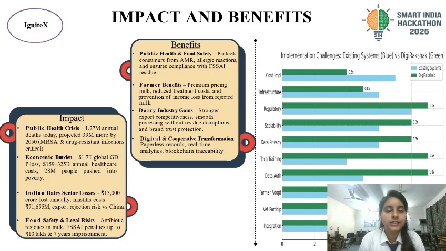So now proceeding further and coming to the second-last slide, which is the impacts and benefits. The benefits are huge. That is public health and food safety: preventing AMR spread and protecting consumers. Secondly, for the farmers, premium pricing, reduced feed cost and fewer losses from rejected milk. Then for the dairy industry, better export competitiveness and brand trust. And overall digital transformation with real-time analytics and transport records. So the impact is very clear: saving lives, reducing economic loss, and securing India's dairy sector.